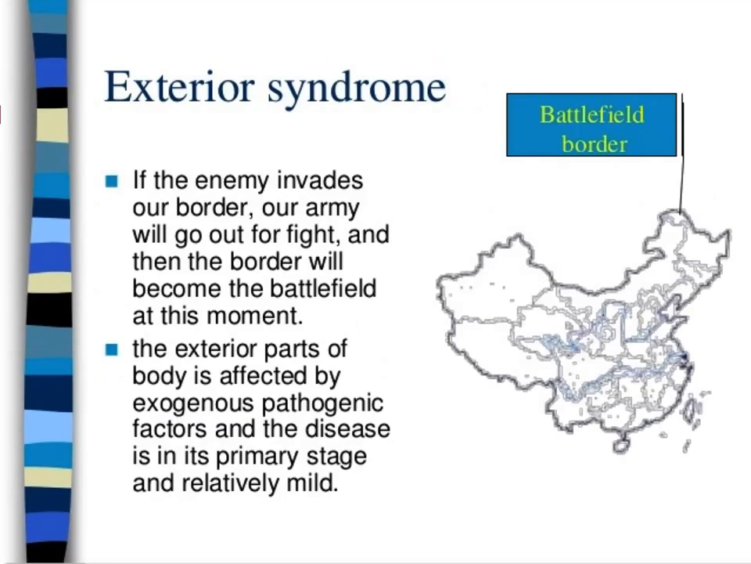So in analogy, it's compared to an enemy invading a country. If the enemy invades our border, our army will go out to fight, and then the border will become the battlefield at this moment. So for our body, the exterior parts of the body are affected by exogenous pathogenic factors, and the disease is in its primary stage and relatively mild.